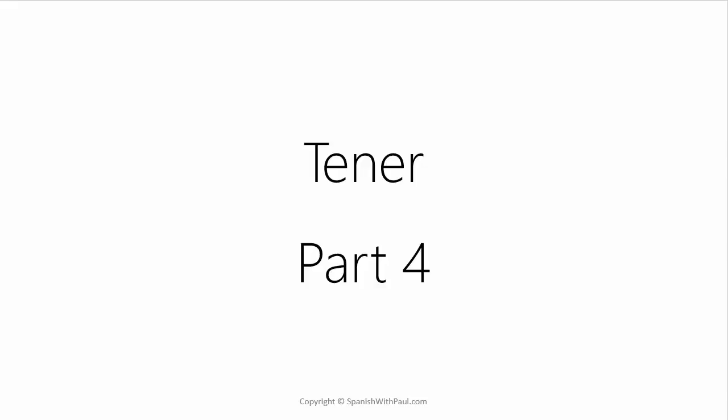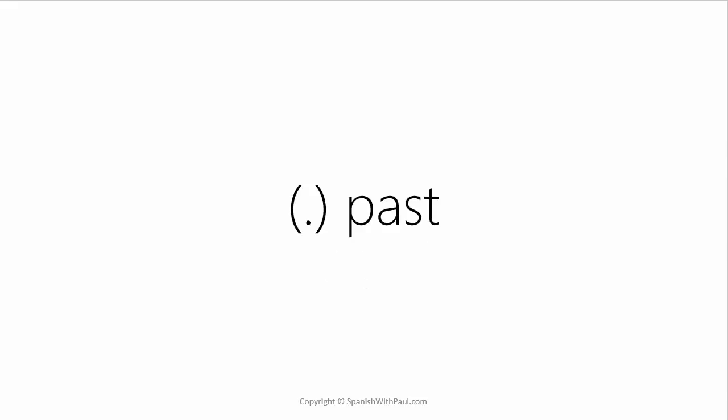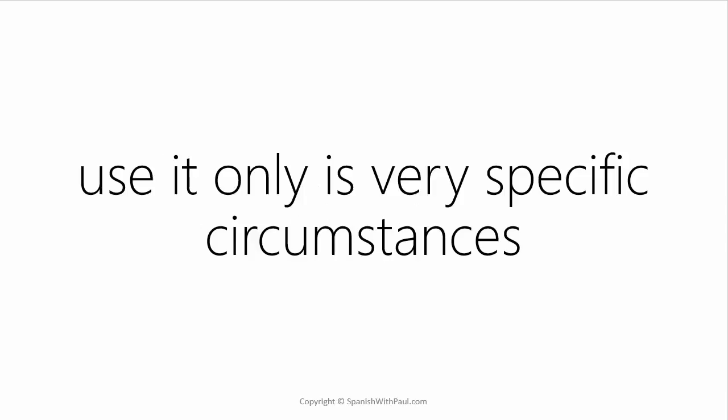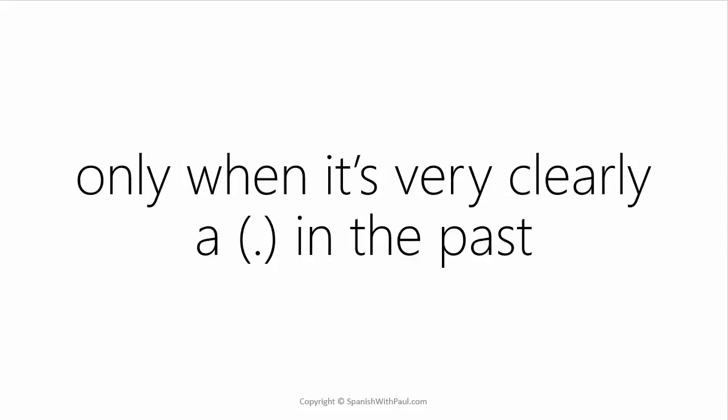In part 4, we're going to cover tener with the dot past. Now, as I mentioned, we only use the dot past in very specific circumstances. Only when it's very clearly a dot in the past that we're talking about will we go into the dot past with this verb. Otherwise, you just use the line past.